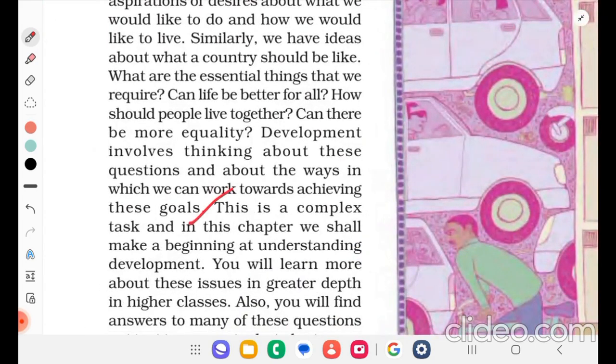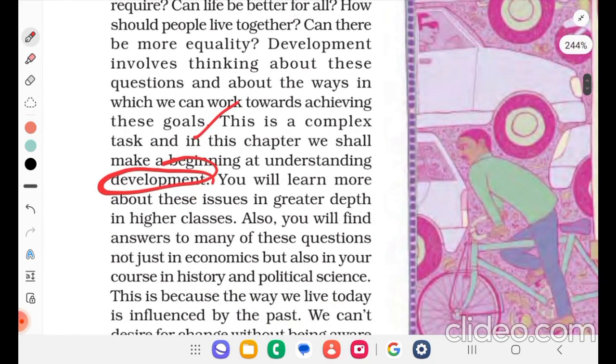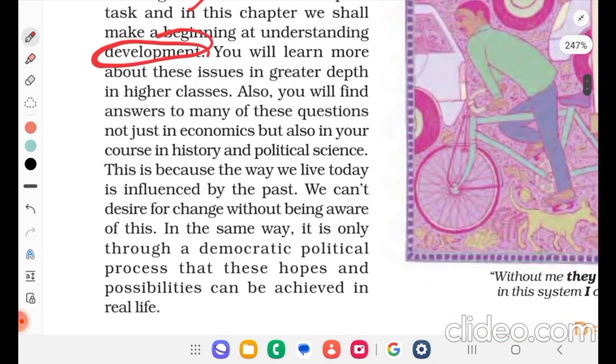This is a complex task, and in this chapter we shall make a beginning at understanding development. You will learn more about these issues in greater depth in higher classes. Also, you will find answers to many of these questions not just in economics but also in your course in history and political science.